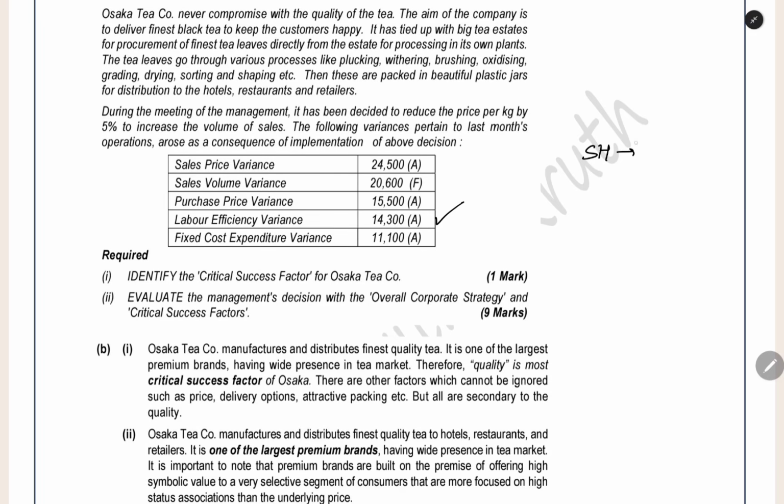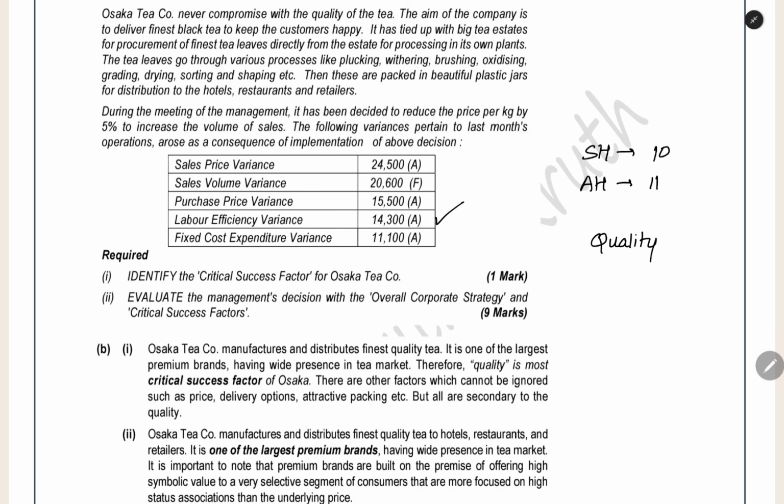The standard hour, the labor should take only 10 hours, but actually he is taking 11 hours. In this situation only, you will get labor efficiency variance negative. Why is the labor taking more time? Because he should give more time to the tea leaves, he should pack it properly, he should process it properly. Only then the quality will be maintained.